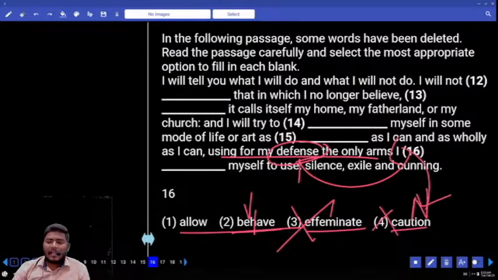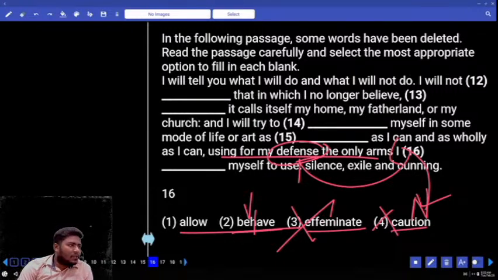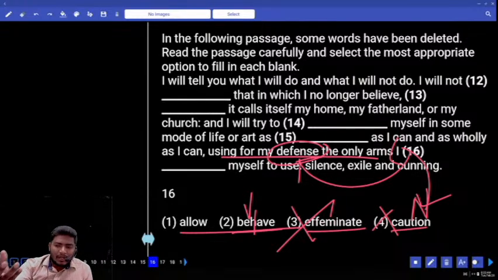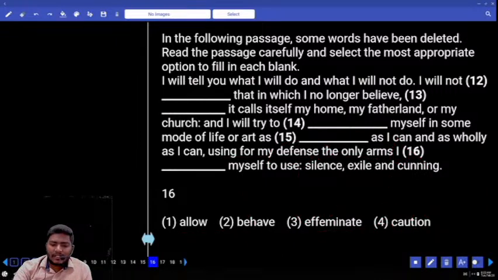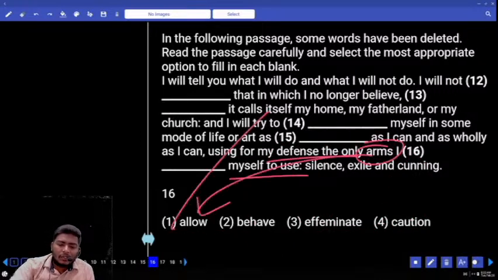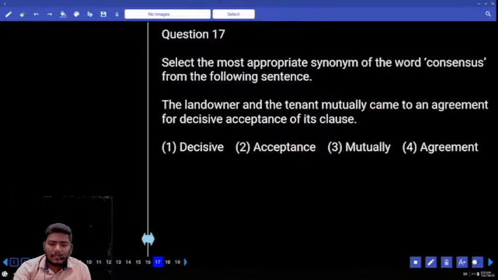Your answer is allow or behave. Which one is possible? Tell me. Using for my defense the only arms I allow myself to use or I behave myself to use. Which one is correct here? Weapons, arms are allowed, used. Next, move to 17.